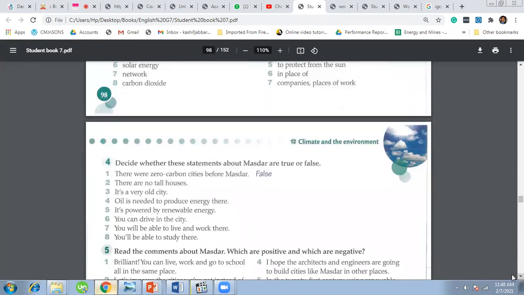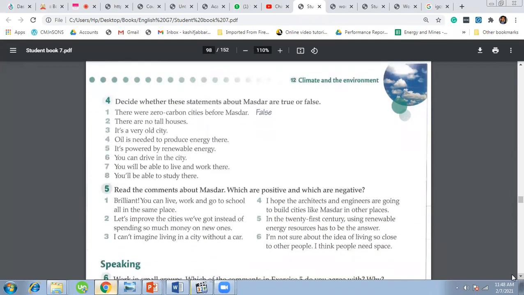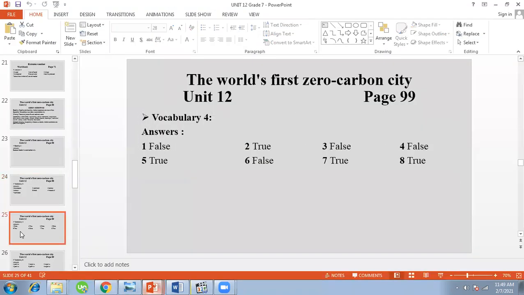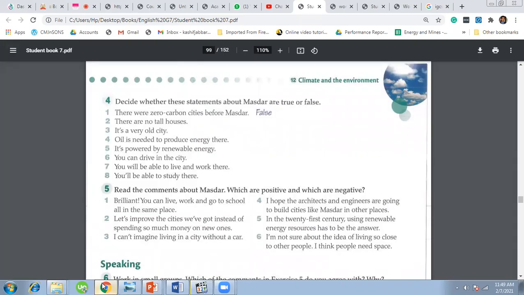Decide whether these statements about Masdar are true or false. So there were zero carbon cities before Masdar. No, it's false. This is the first zero carbon city. And there are no tall houses. It's absolutely true. There are no tall houses. It's a very old city. No, it's false. It's a new city.